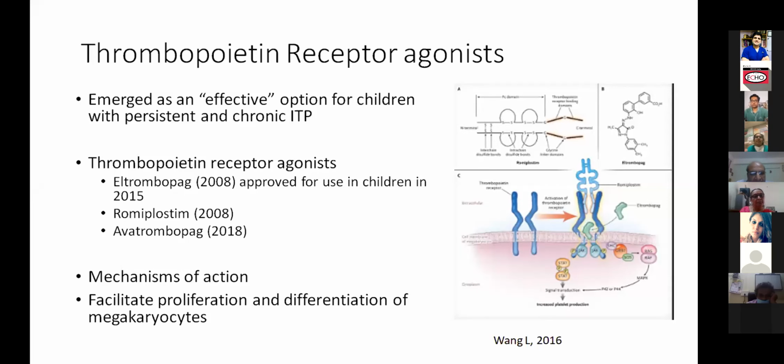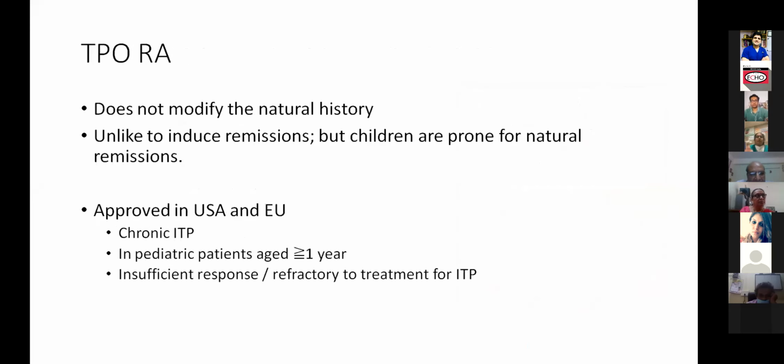Next slide. Since we are a little short of time, we'll quickly go through this. The trials started in the US and in the European Union. It has been approved in the pediatric age group, more than 1 year of age. And not just for ITP, it's now used for aplastic anemia. It's used for hepatitis C related thrombocytopenias. A lot of other indications have come up for these agents. Next slide.